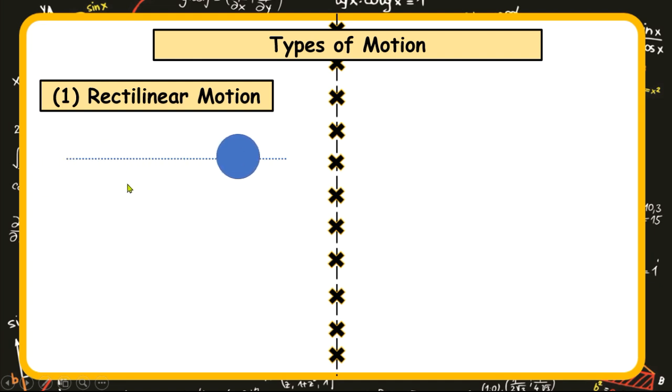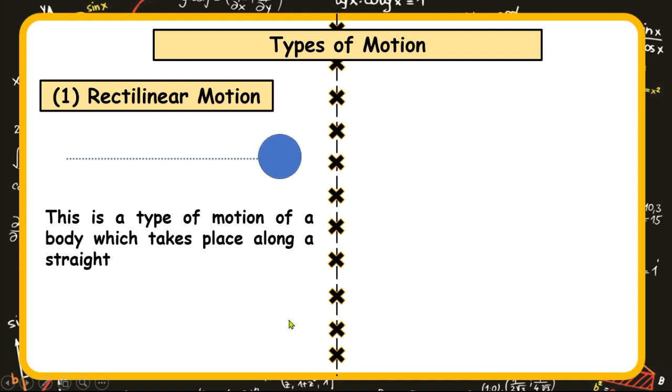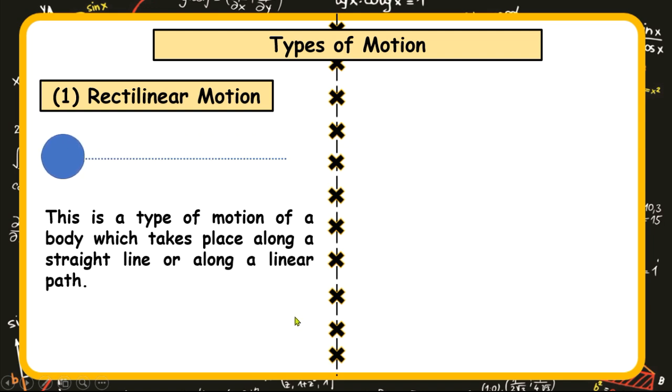So any type of motion that is translated this way linearly is rectilinear motion. And the technical definition is that it is a type of motion of a body which takes place along a straight line or along a linear path. So that is the better explanation of rectilinear motion.